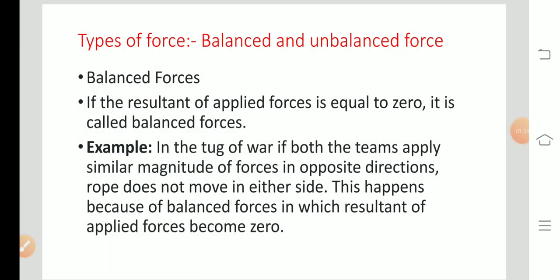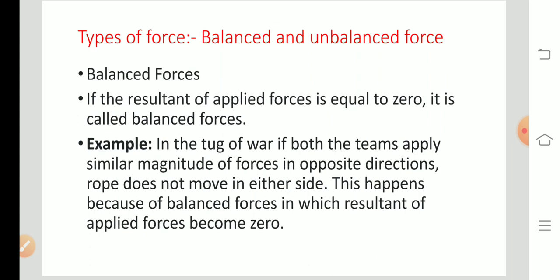For example, in a tug of war, if both teams apply a similar magnitude of force in opposite directions, the rope does not move to either side. Four players are on one side and four players on the other side. They apply the same magnitude of force on both sides. It means there is no movement of the rope. This happens because a balanced force acts on the rope, in which the resultant of the applied forces becomes 0.